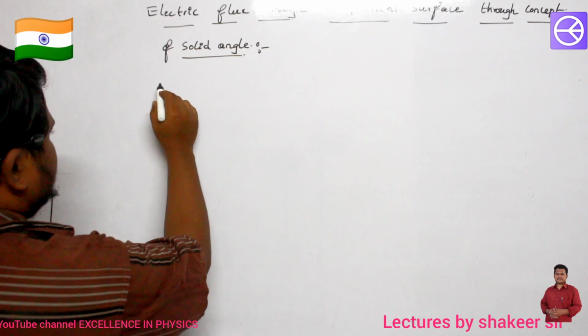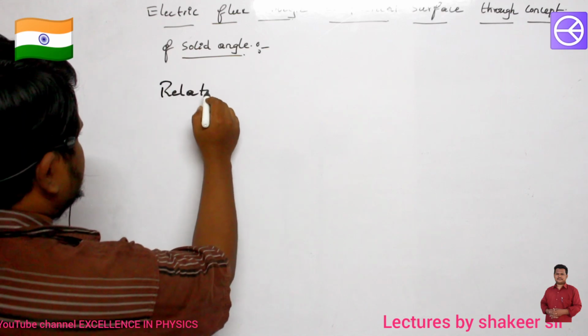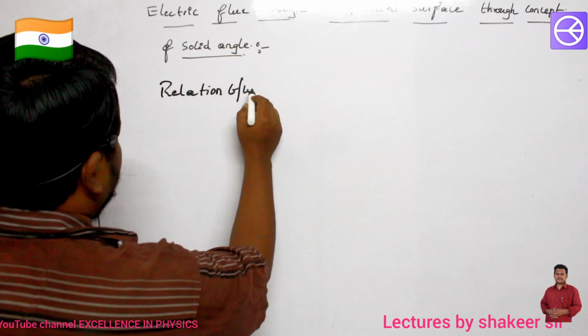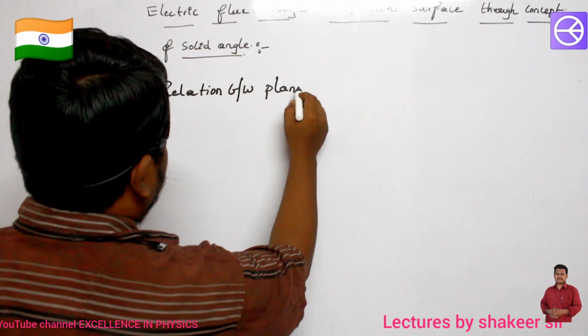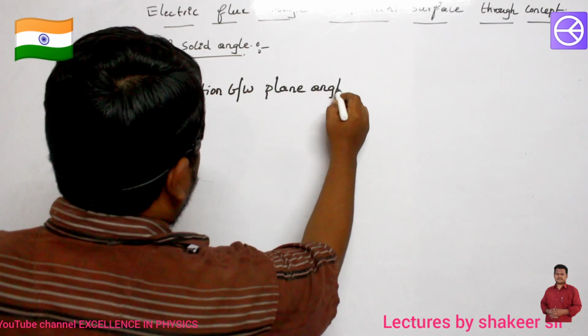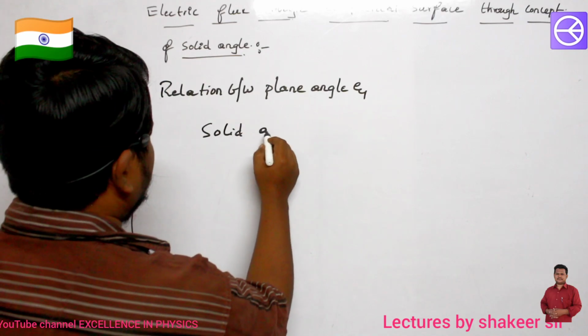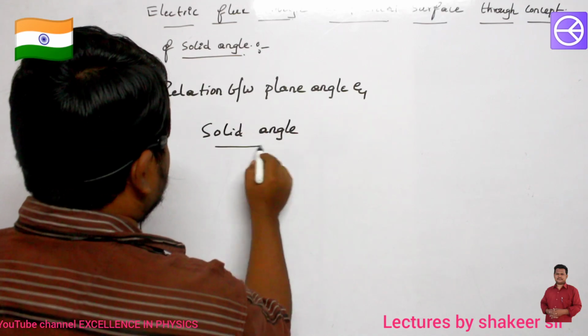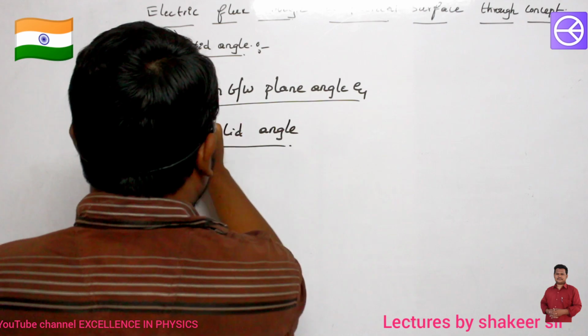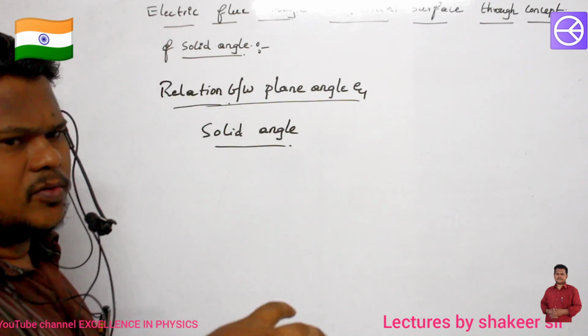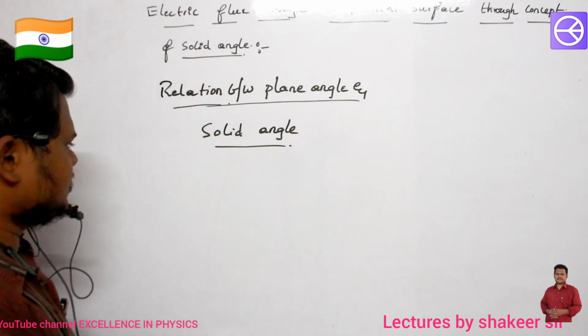So the relation between plane angle and solid angle. Consider we are taking the same cone. We have cut one cone and removed it, so we will take that cone.